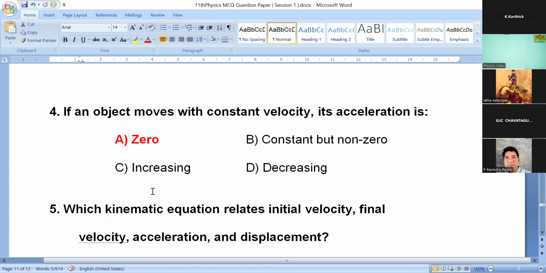Now, fourth question. If an object moves with constant velocity, its acceleration is? Acceleration means changing velocity. If an object or person moves with a constant velocity, the velocity does not change. So acceleration is zero. Clear? Option A is correct for the fourth question.